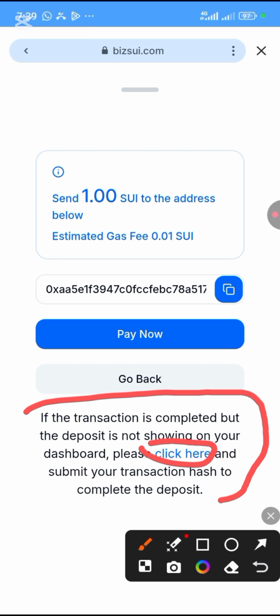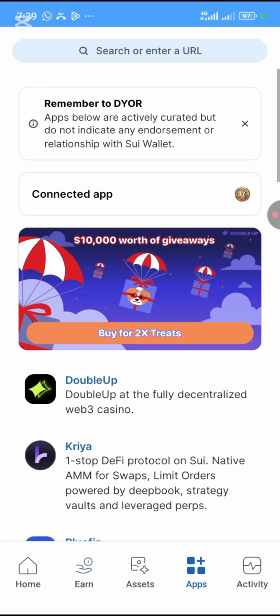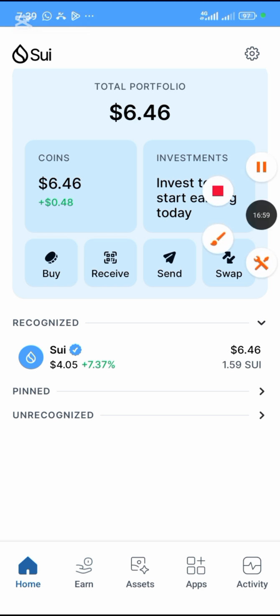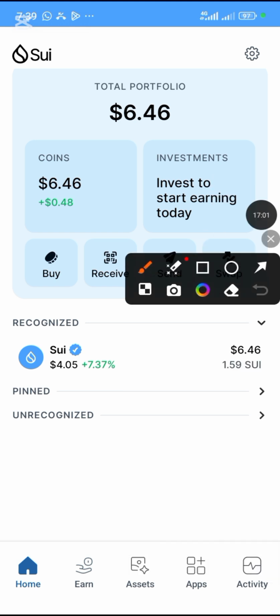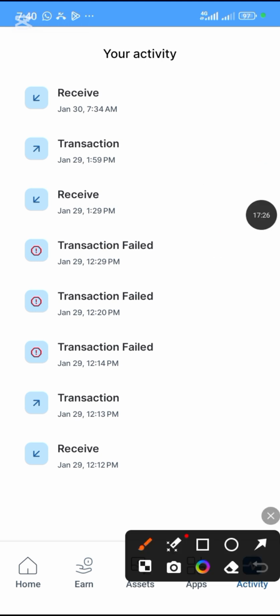So how do you get your transaction hash? Follow me step by step. You need to go back to your dashboard. You click on this activity. So this is my transaction history now.